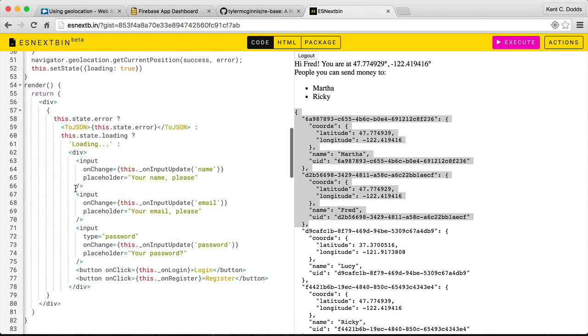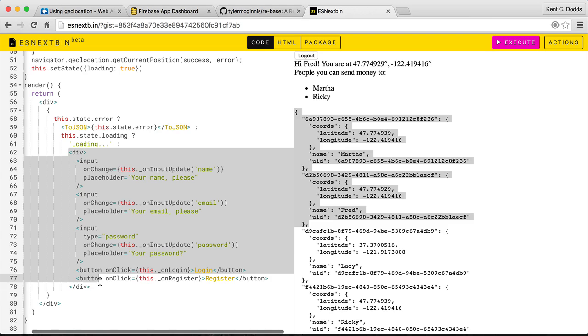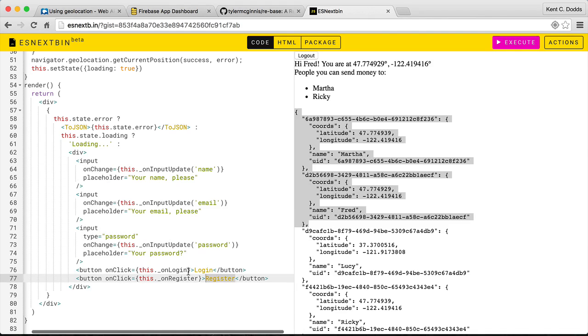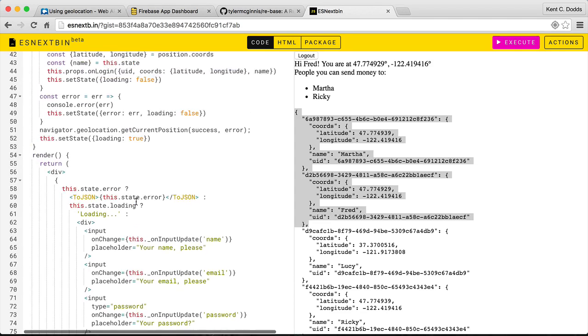If there's an error state, we show the JSON of the error state. If it's loading, we just show this loading. Otherwise, we show this div that has three inputs, the username, password, and the email, and then a login and a register button, and you choose which you're doing.